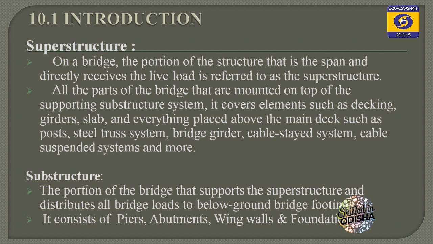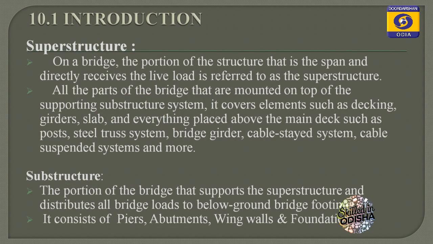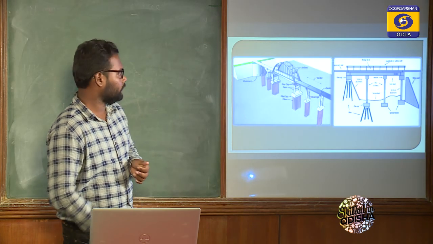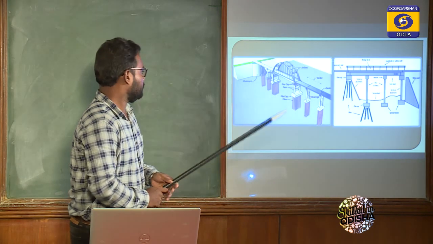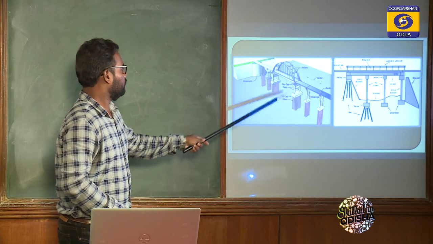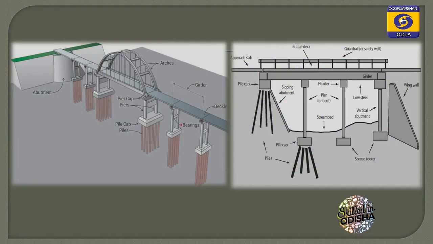Okay. Now what do you mean by substructure? Substructure includes abutments, piers, footing and wing walls. Look at the first point: the portion of the bridge that supports the superstructure and distributes loads below the ground to the footing. It consists of piers, abutments, wing walls and foundations. Now look at the diagram. This shows all the parts of a bridge. The above portion is known as the superstructure and below the superstructure is known as the substructure.